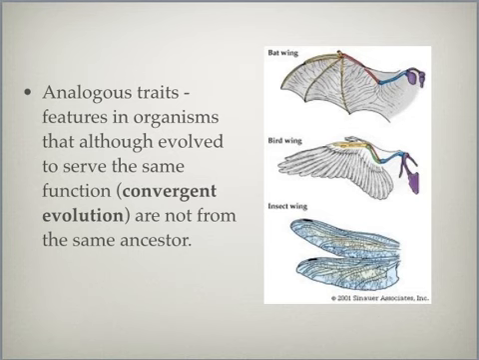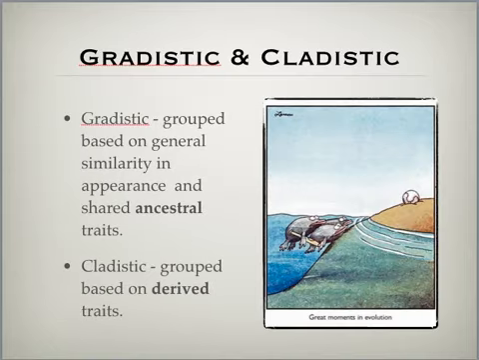All right, now let's look at classification, specifically two different ways we classify organisms. One is called gradistic classification, the other is called cladistic classification. Now this differs slightly with your reading, where they call gradistic classification and genetic classification. And there's a good reason for this. In gradistic classification, we look at shared ancestral traits. These are traits that are common because of a shared ancestry.